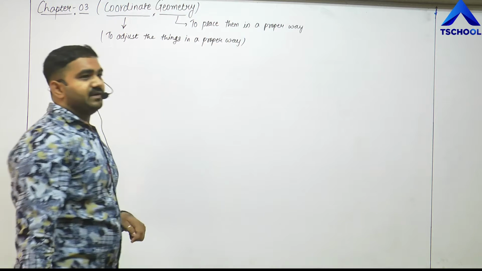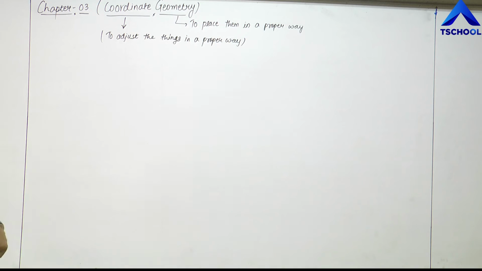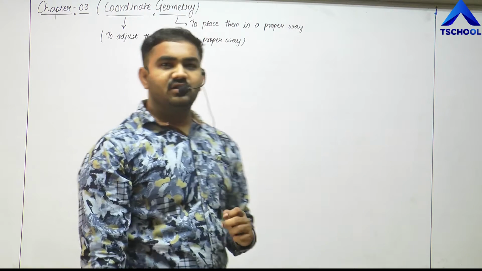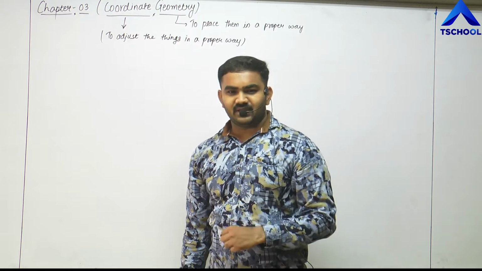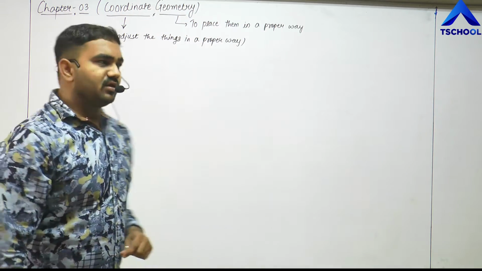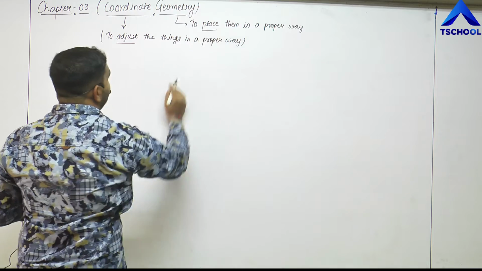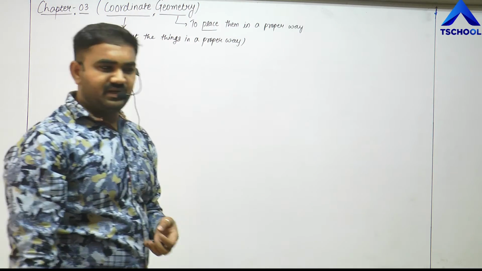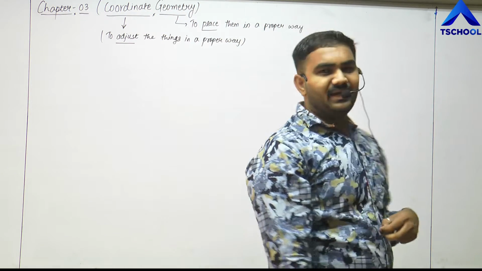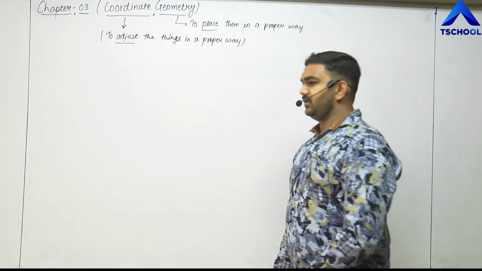Now, combining these both, we can say to adjust and place a thing in a proper way, that is combinedly known as coordinate geometry, right? So that was the meaning. The combined meaning is to adjust and place anything that we need in a proper way, that is known as coordinate geometry.